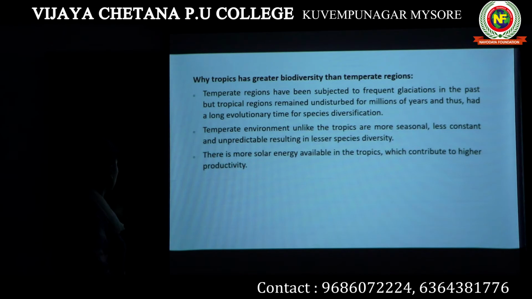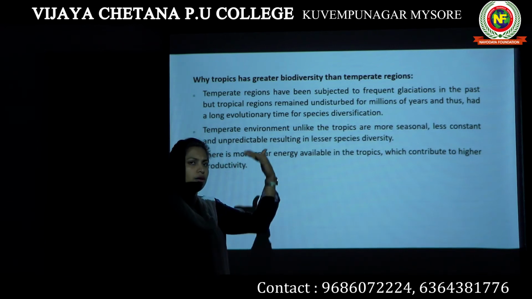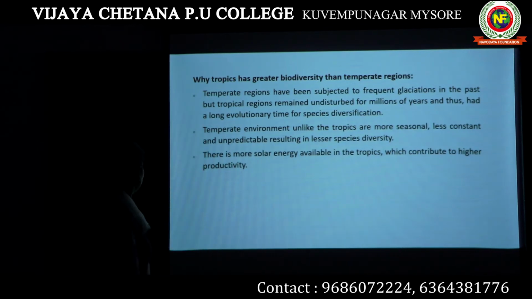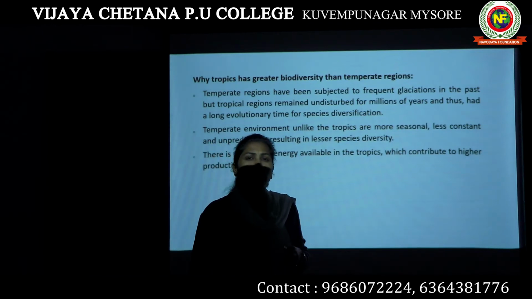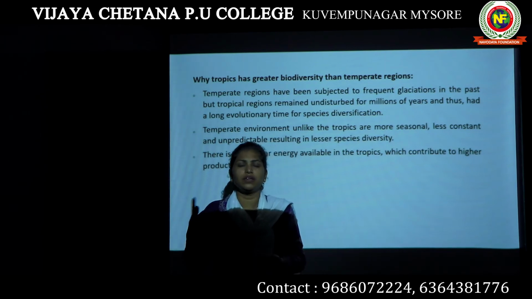We are talking about temperate regions, the regions which lie above the tropic region towards the north, and just below the tropic region. These temperate regions are more seasonal. More seasonal means it has more seasons in a year.